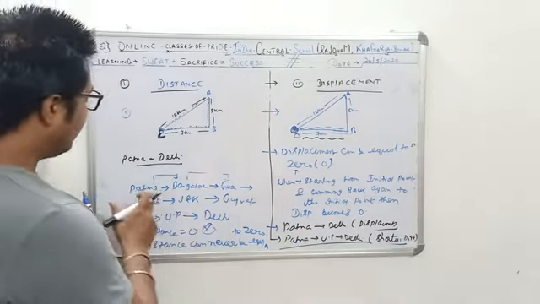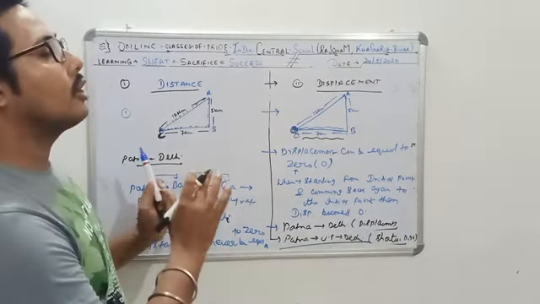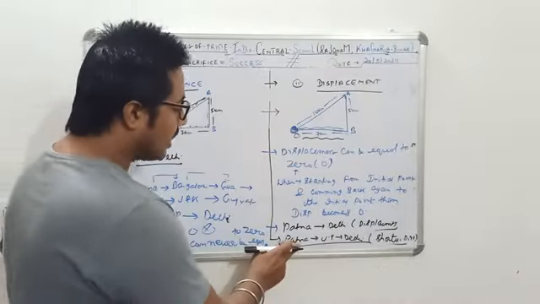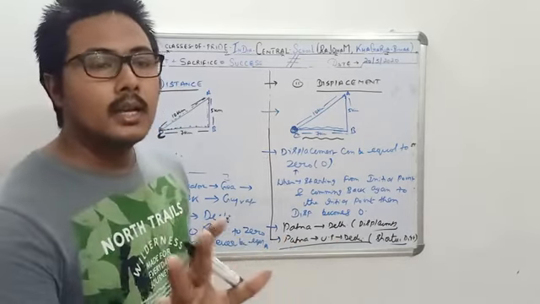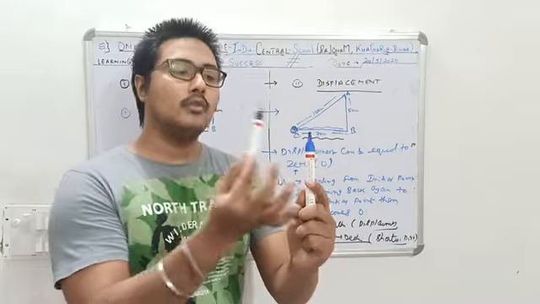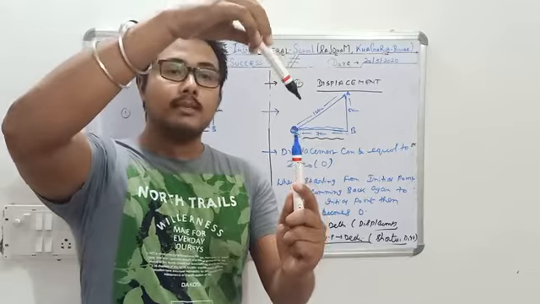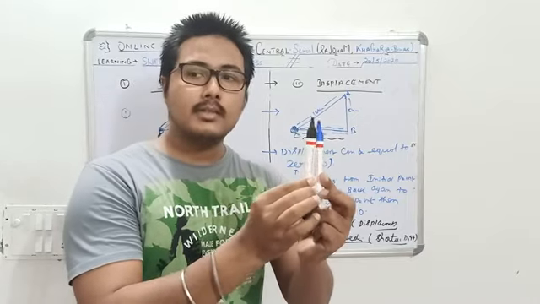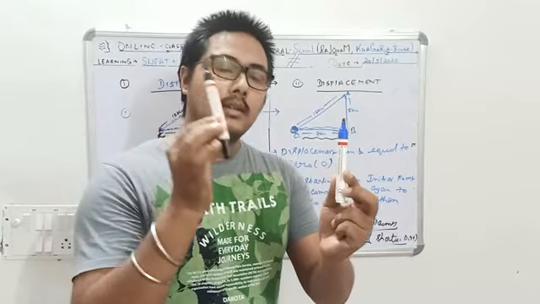But if you go from Patna to Bangalore and via all these places reach Delhi, this will be a distance. It cannot be a displacement. So distance can never be equal to 0, whereas displacement can be equal to 0. For example, if you are traveling from Patna to Delhi and back to Patna, what will be your displacement? Your displacement will be equal to 0, because you started from Patna, you reached Delhi, and again you came back to Patna. So the initial point from where you started, you ended at the same point. In this case your displacement will be equal to 0, but your distance will not be equal to 0, because there will be some distance that you have traveled from Patna to Delhi, and again back from Delhi to Patna.